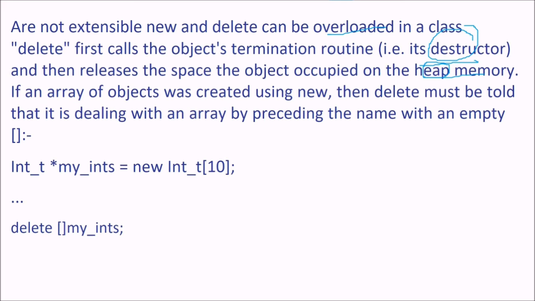If an array of objects was created using new, then delete must be told that it is dealing with an array by preceding the name with an empty square bracket. For example, if you have created say 10 memory locations in the heap by using new, you have to delete by saying that this is an array. This square bracket will say that you are deleting an array.